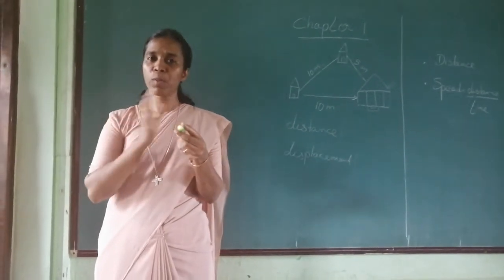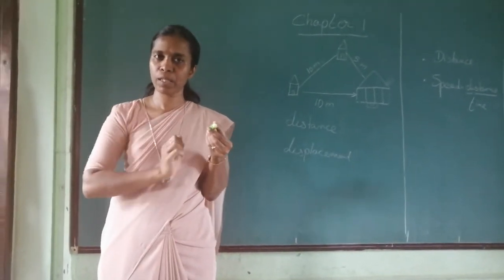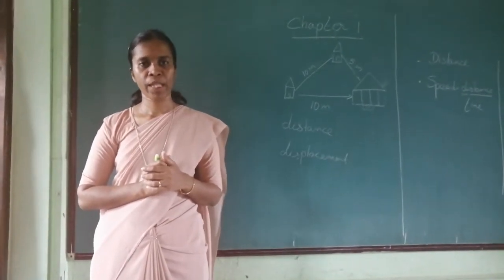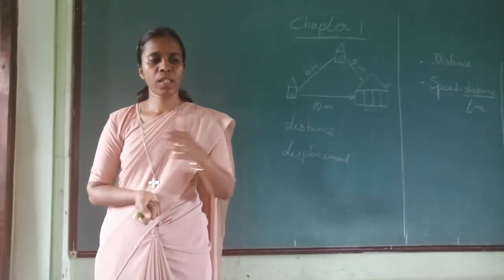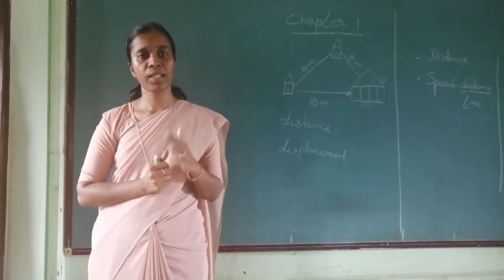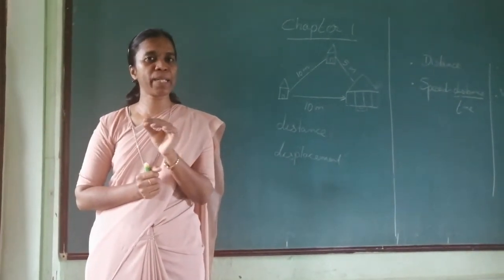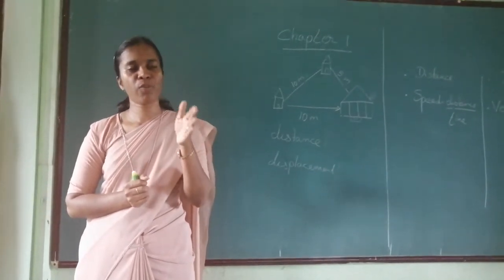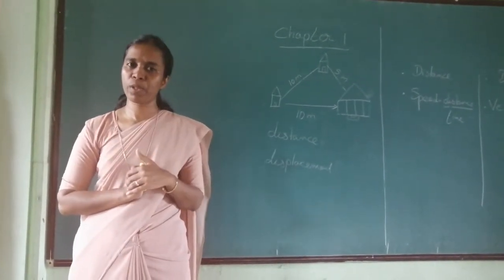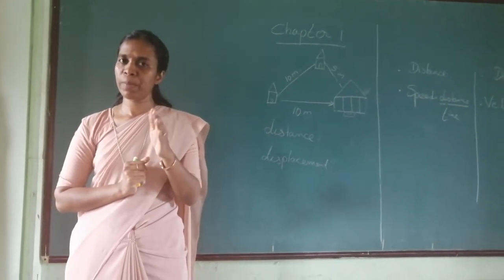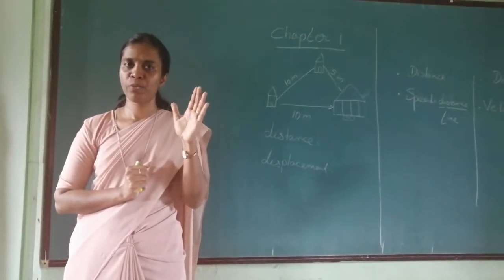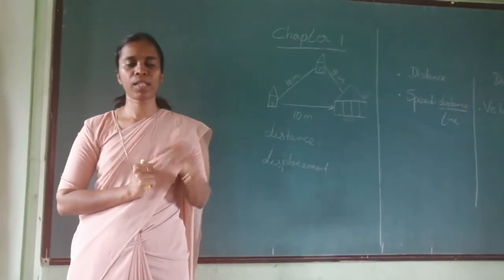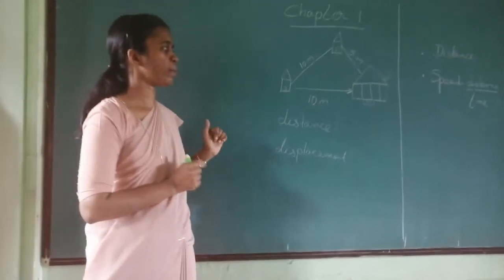Now, when you are in motion, you cover a certain path. What do you call that? It is called the distance. Distance is the actual path covered by an object. There is another similar word, which is known as displacement. Displacement is the minimum distance from the initial to the ending point. I repeat, displacement is the minimum distance from the beginning till the end, whereas distance is the actual path covered by the object. Let us look at an example.